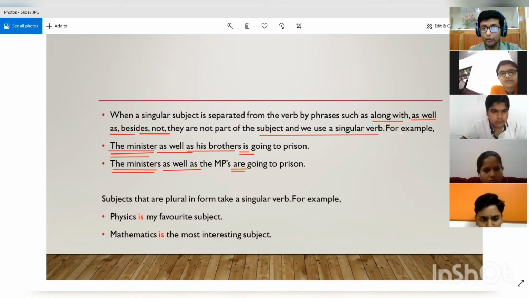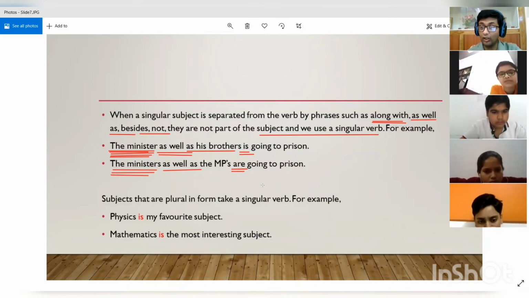So when we want to test what verb to use, we look at the subject that is present at the beginning, before the words as well as and before the phrase along with. We use the verb according to the singularity or plurality of that subject.